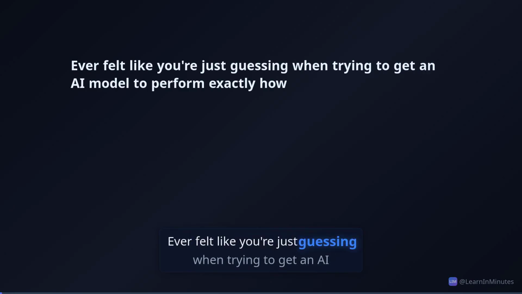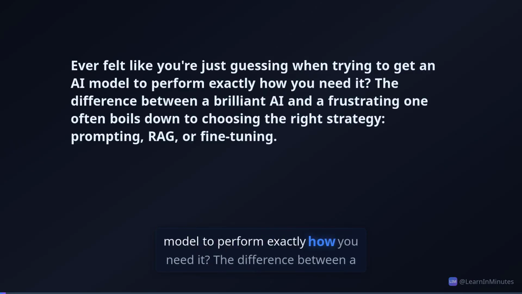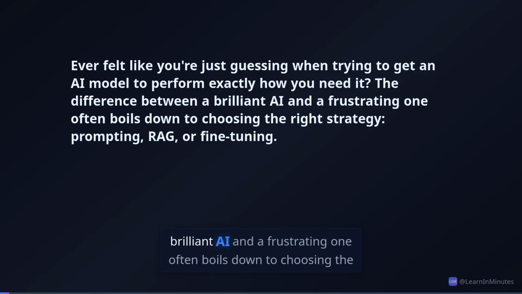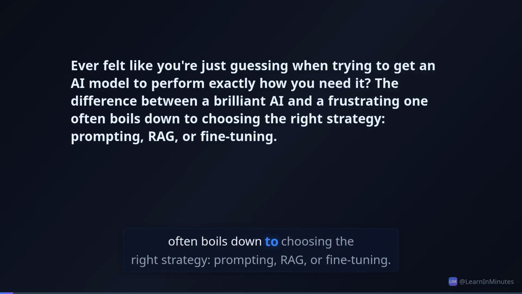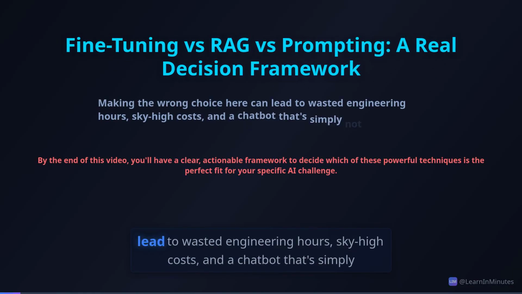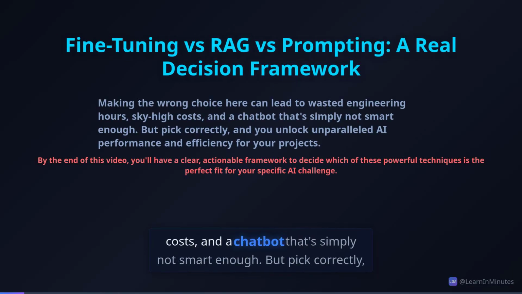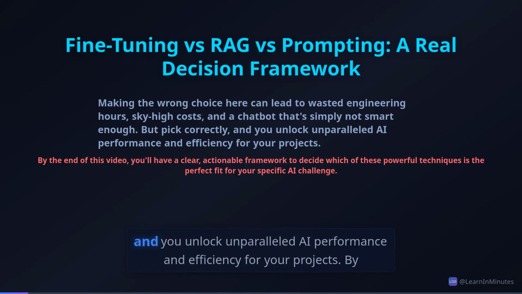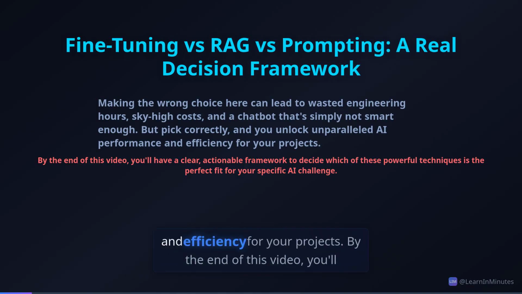Ever felt like you're just guessing when trying to get an AI model to perform exactly how you need it? The difference between a brilliant AI and a frustrating one often boils down to choosing the right strategy: prompting, RAG, or fine-tuning. Making the wrong choice here can lead to wasted engineering hours, sky-high costs, and a chatbot that's simply not smart enough. But pick correctly, and you unlock unparalleled AI performance and efficiency for your projects.